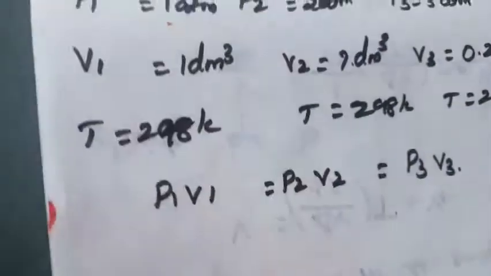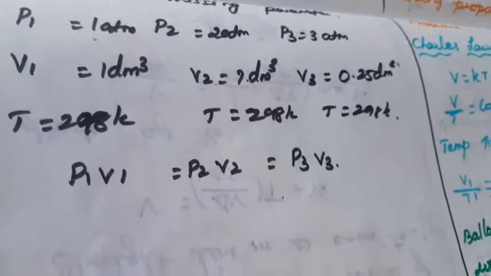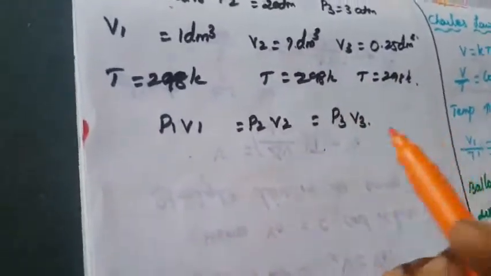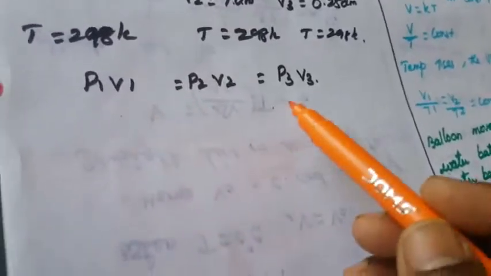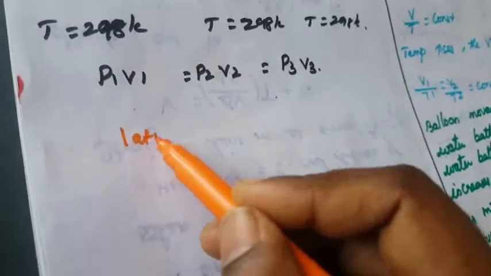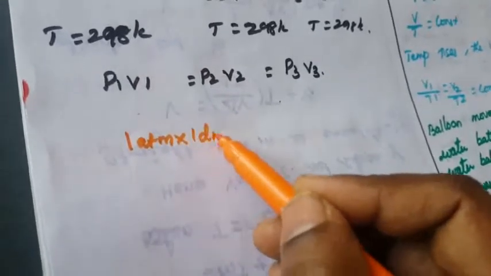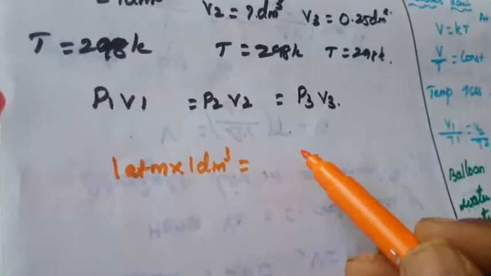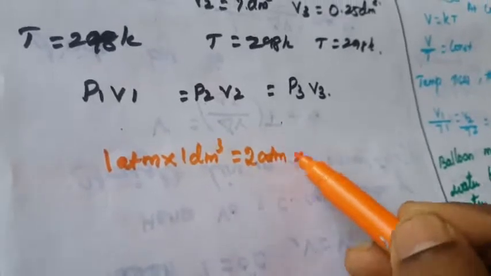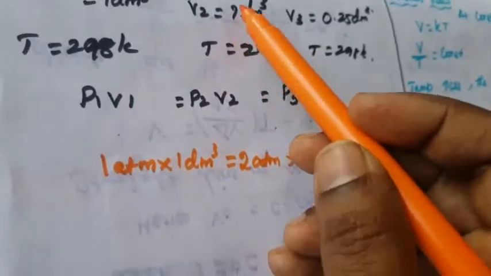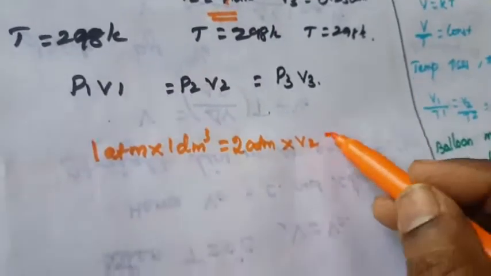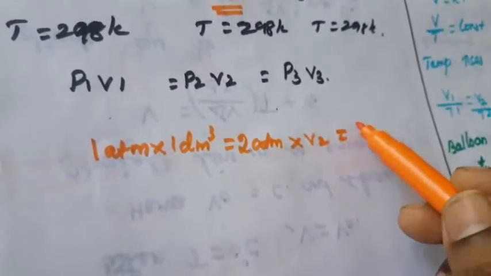How to calculate? I am writing the formula here: P1 V1 is equal to P2 V2 equal to P3 V3. The formula is PV is equal to constant, and that is the reason we write it here. P1 is 1 atmospheric pressure, V1 is 1 decimeter cube, and P2 is 2 atmospheres. V2 only we are going to find out. So V2 I am writing here equal to P3, where P3 is 3 atmospheric pressure.